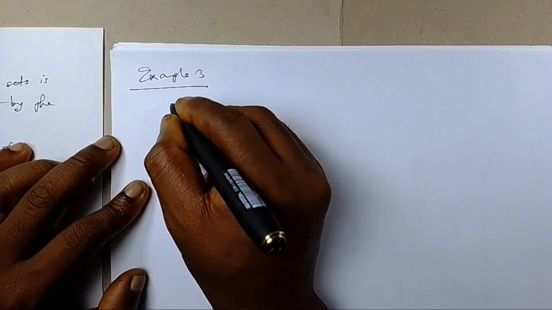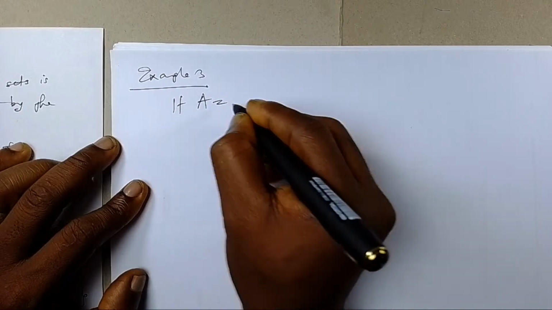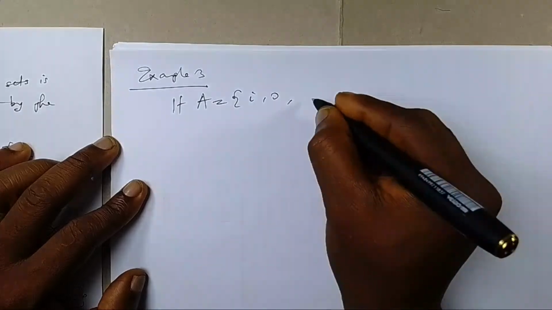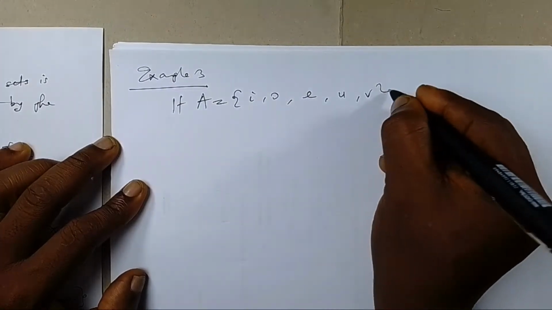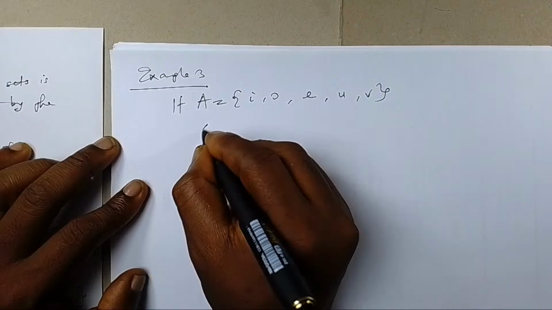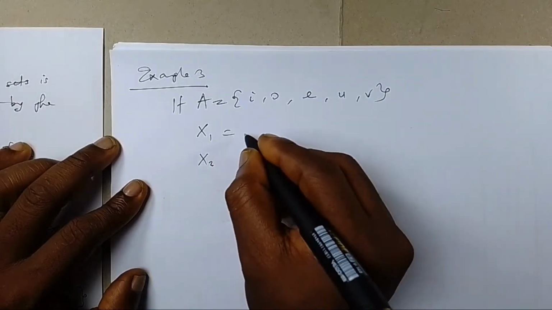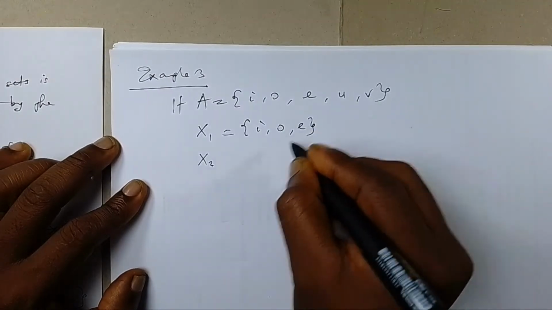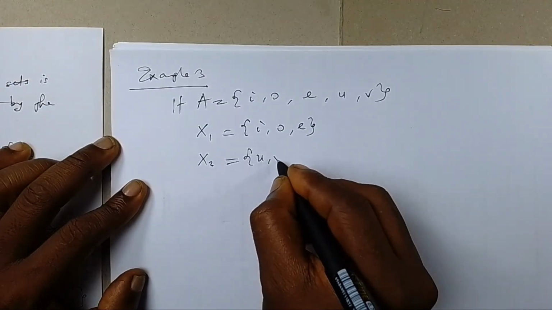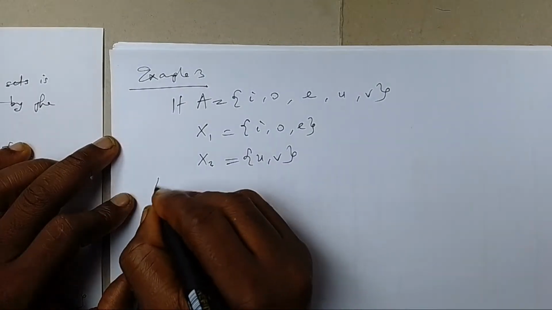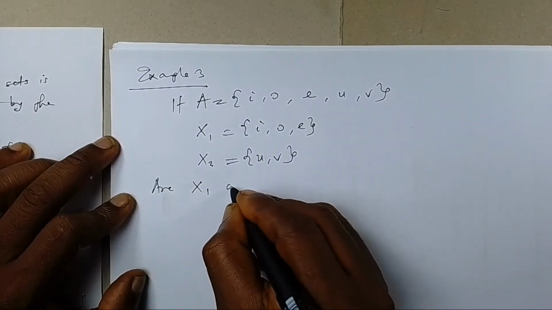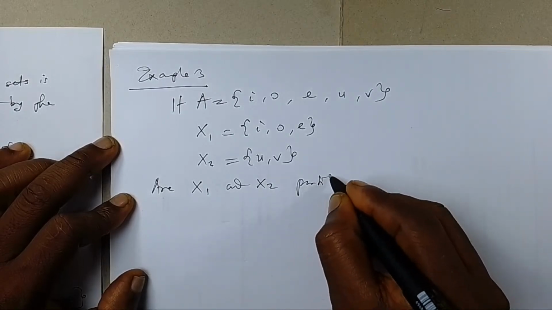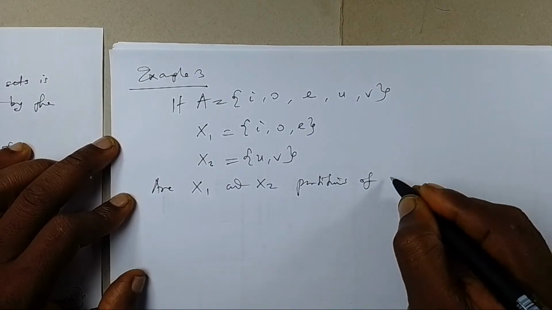Exercise. Now please tell me, if A is a set that contains I, O, E, U, V, and I have a set x1, x2 such that x1 contains I, O, E, and x2 contains U and V. The question is, are x1 and x2 partitions of A?